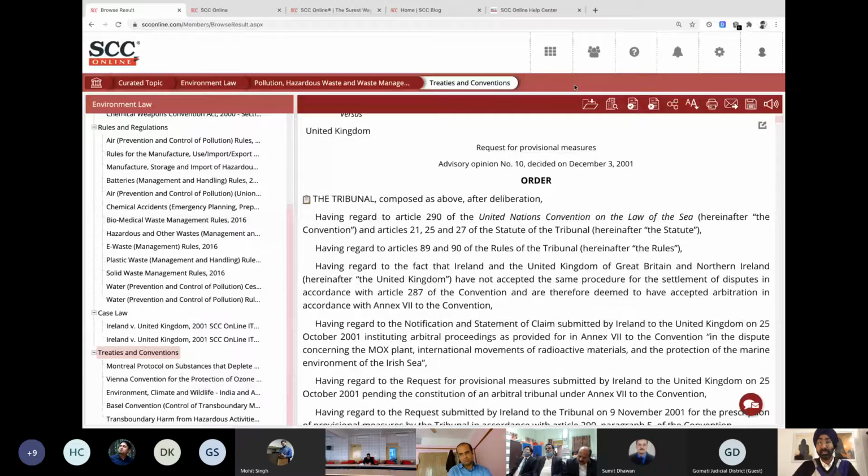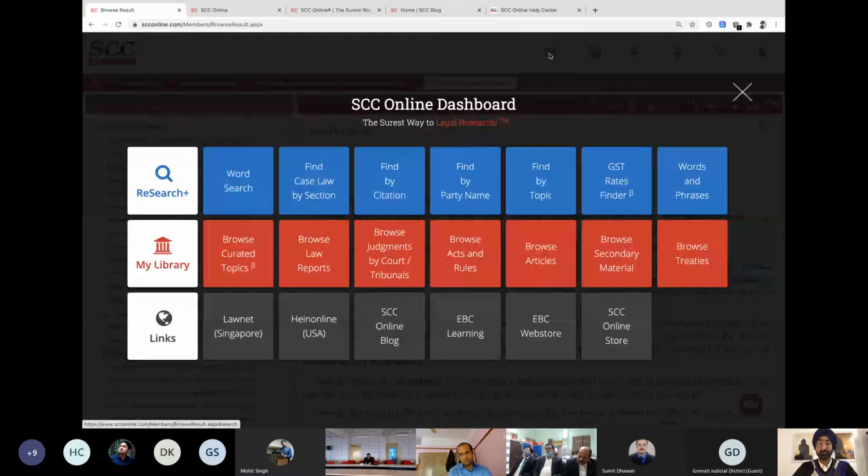So moving ahead, going back to the dashboard. Now let's get to the search part. Let's start with the most common and favorite search of all. I'm going to give you one example over here, just to make you understand this, and then move forward so that we can cover more ground. And then I'm going to come back to this word search, considering, like I said, that it's used most of the time.